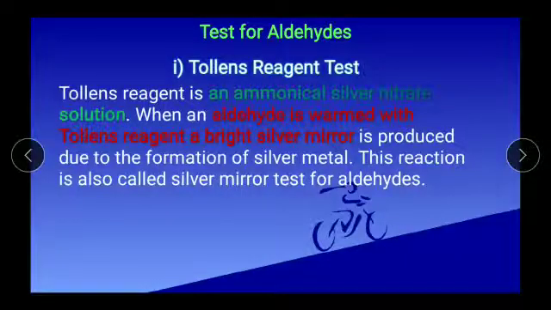What is Tollens reagent? An ammoniacal silver nitrate solution is Tollens reagent. When an aldehyde reacts with Tollens reagent, a bright silver mirror is formed. Because of the formation of silver metal, we get a bright silver mirror. This reaction is also called the silver mirror test for aldehydes.